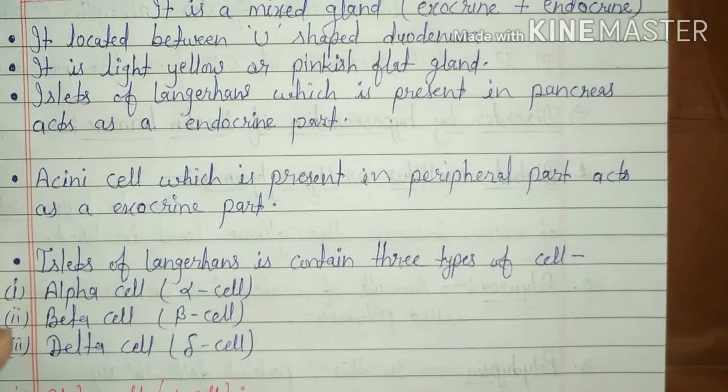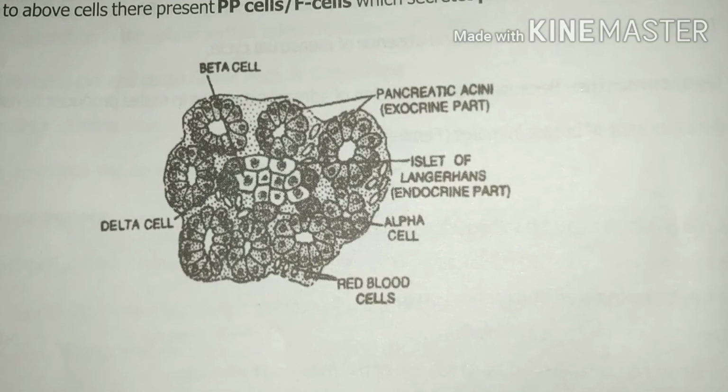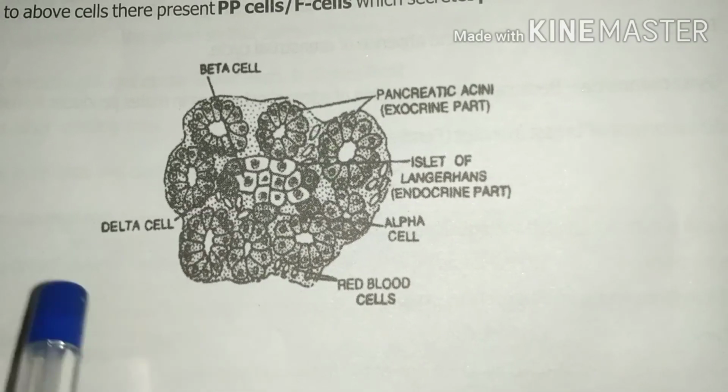Islets of Langerhans is a group of cells which contain three types of cells: alpha cells, beta cells and delta cells. Let's see the diagram.